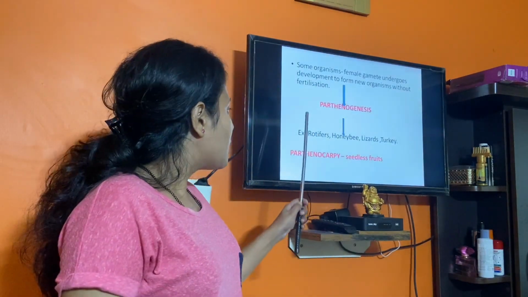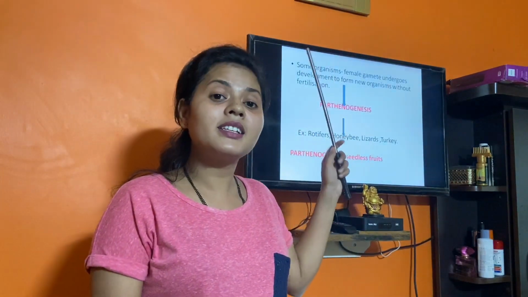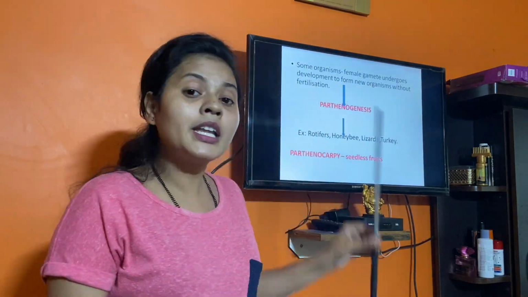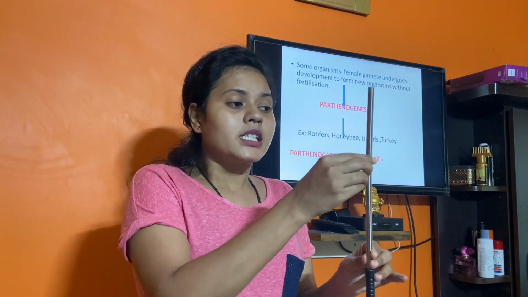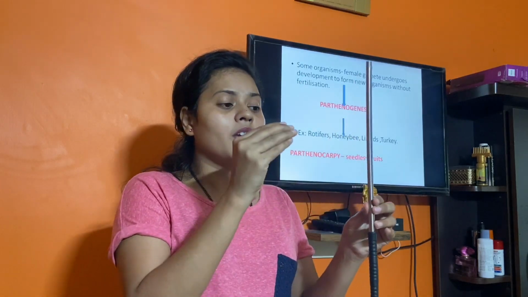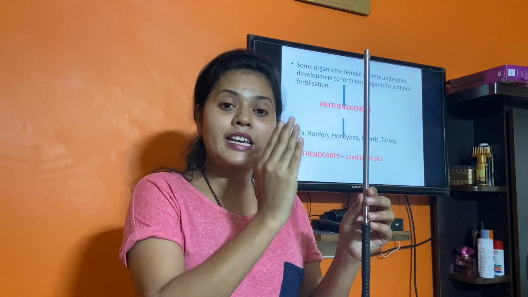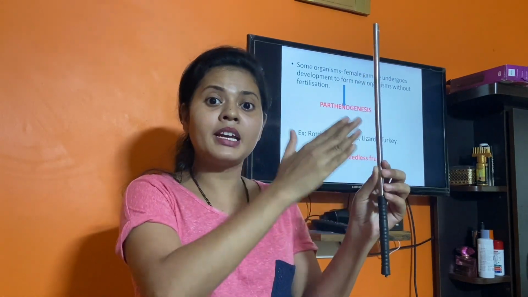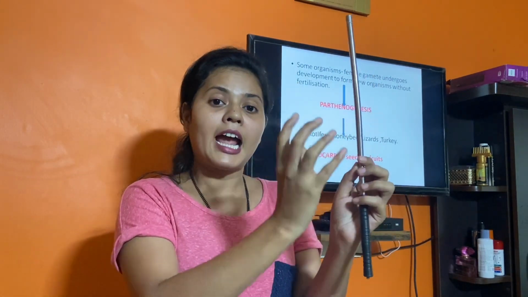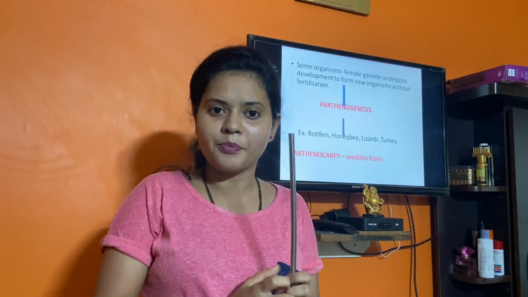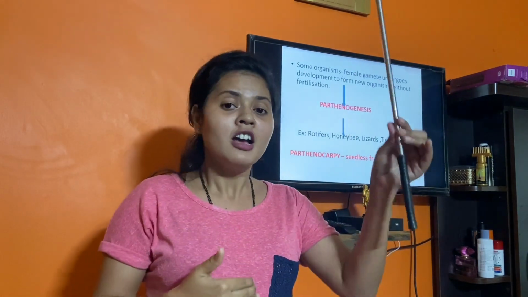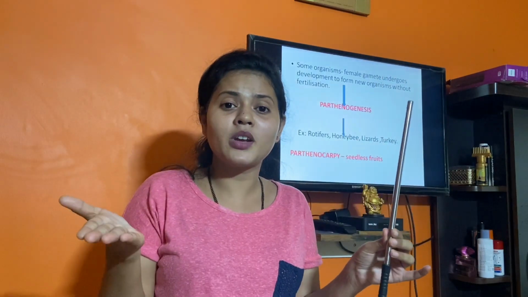Now there are some organisms, and I'll give an example first: honeybees. In some honeybees, the female gamete itself undergoes development and produces a new individual. There is no fertilization, no male involvement over here. The female itself gives rise to a new individual.